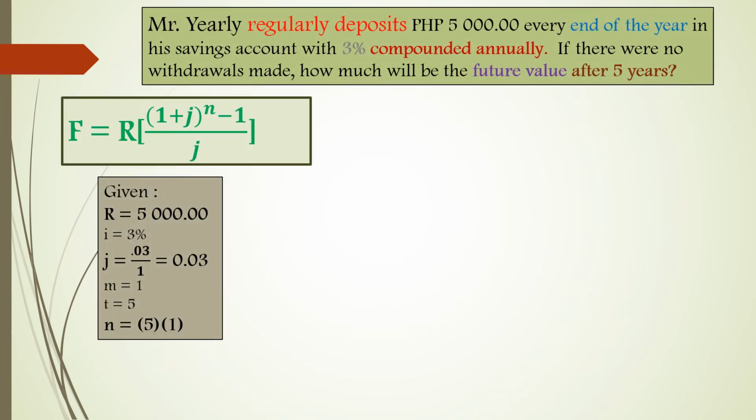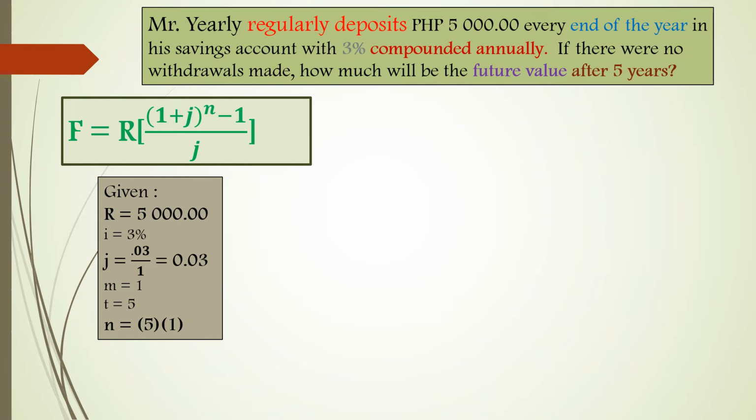So here are the givens. Our R, which is our regular payment, is 5,000. For interest, we have 3% or 0.03. And m equals 1, which is from the word annually, so the number of conversion periods is only 1.